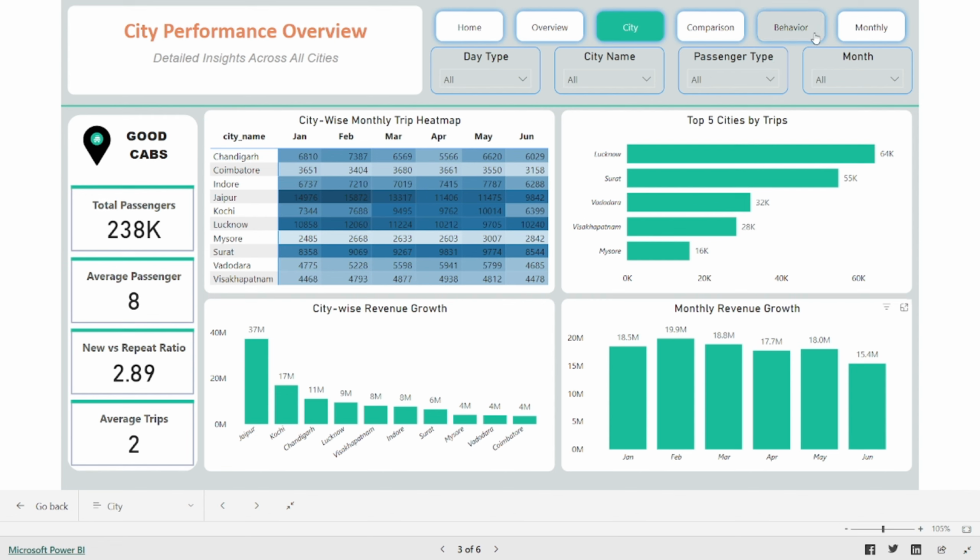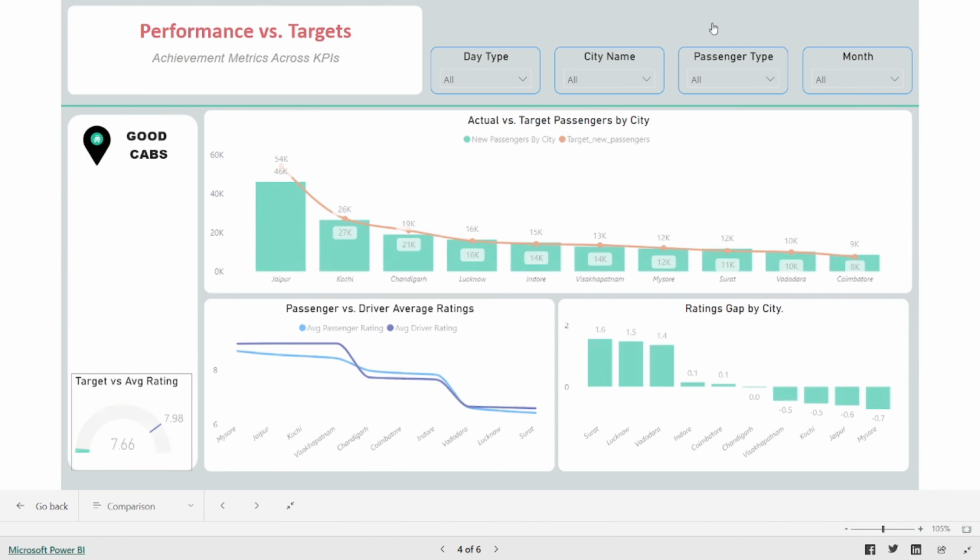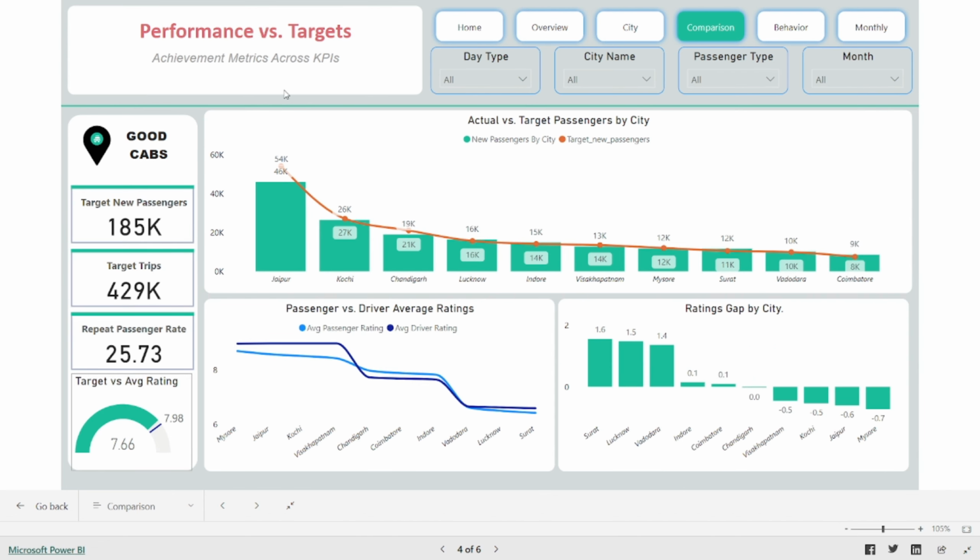The next page is comparison. In this comparison page, performance versus target achievement comparison. The target new passengers are 185k, targeted trips are 429k, and the repeated passenger rate is 25.73. Target versus average rating is 7.66.